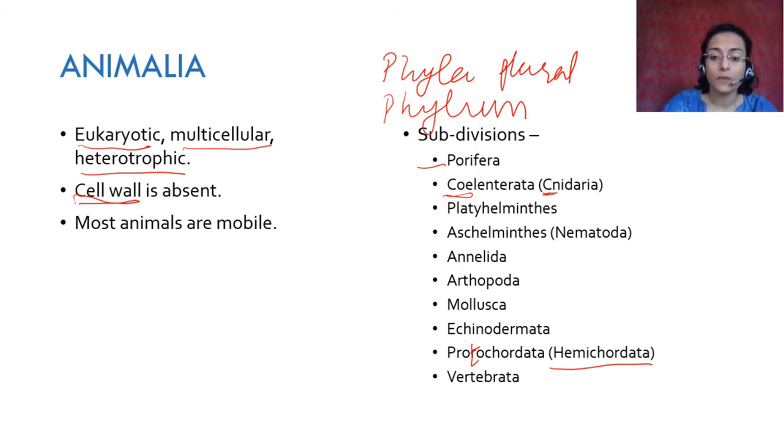Okay, so these are the phyla that you're going to be studying, which are under kingdom Animalia: Porifera, Coelenterata, Platyhelminthes, Aschelminthes, Annelida, Arthropoda, Mollusca, Echinodermata, Protochordata, and vertebrata. We will see each of these in detail, and vertebrata is again divided into 6 different classes, which we will see in the next video.